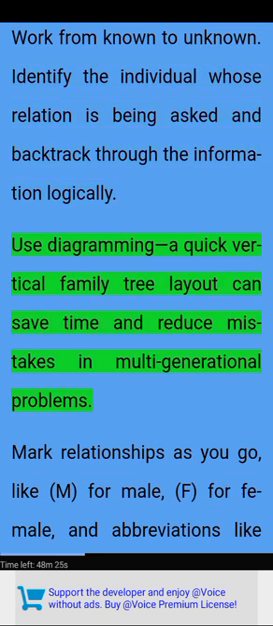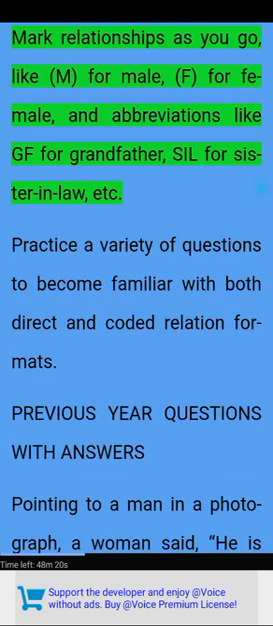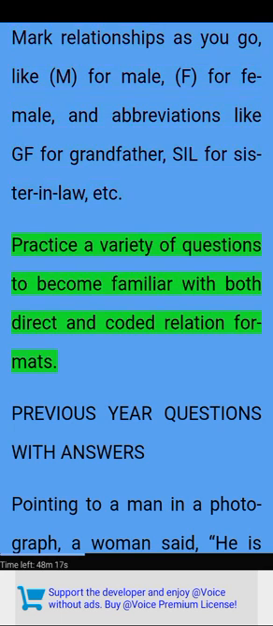Use diagramming. A quick vertical family tree layout can save time and reduce mistakes in multi-generational problems. Mark relationships as you go, like M for male, F for female, and abbreviations like GF for grandfather, SIL for sister-in-law, etc. Practice a variety of questions to become familiar with both direct and coded relation formats.